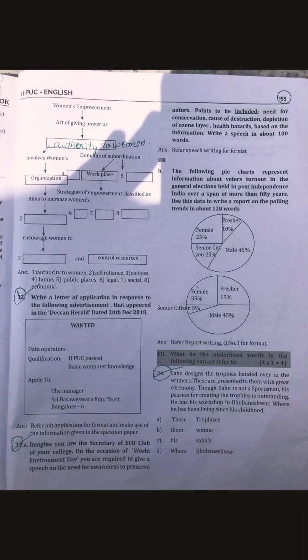The pie chart is a graphical representation of the information about voter turnout in the general elections held in post-independence India over a span of more than 50 years. Compare both the charts and then make your own notes. Make sure that you write for half a page. That's more than enough.